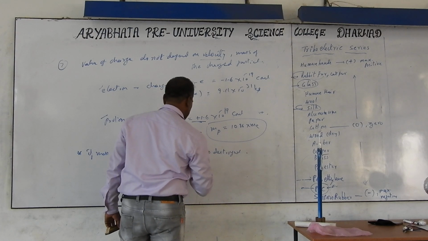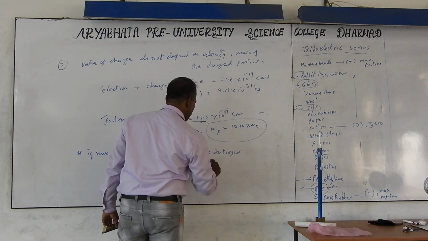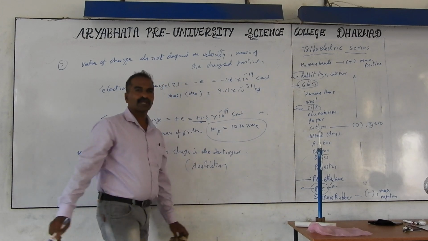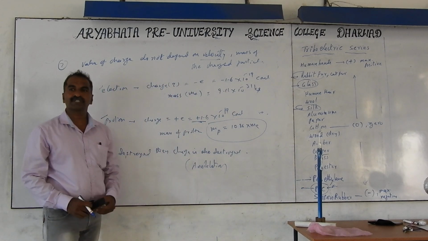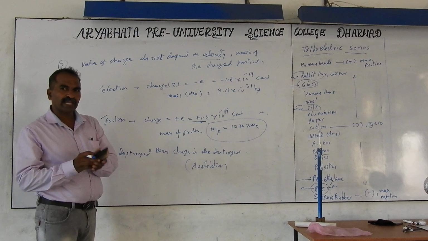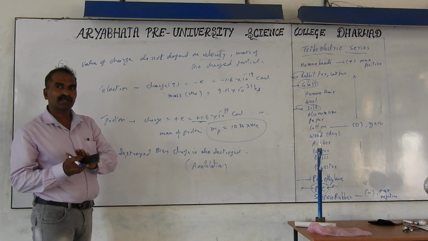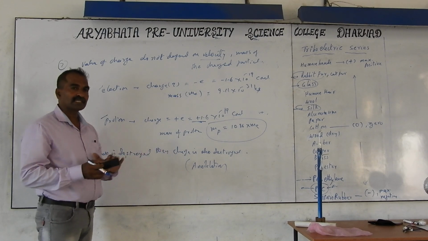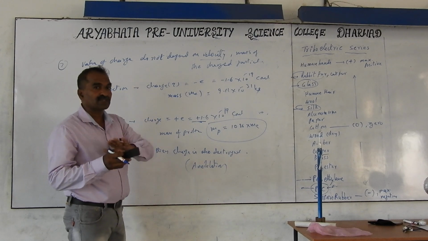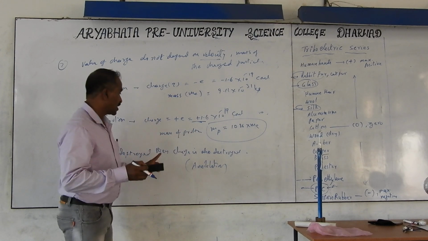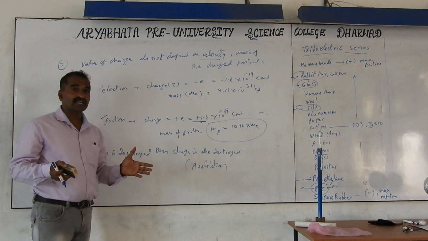It is called annihilation. Charge we cannot create and we cannot destroy. That is called the conservation of charge. That means we are transferring, by electrical means, electrons from one material to another metal surface. This electrostatics is a surface phenomenon. We transfer the charge from one surface to another surface, but we are not destroying the electrons.